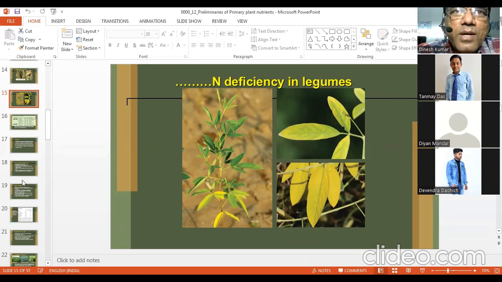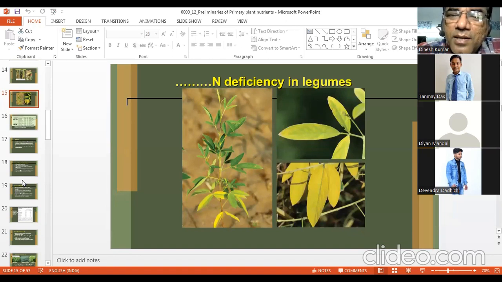For example, if our soil is poisonous, having some toxic things, they can affect rhizobium growth, or any soil factor, any climatic factor that affects the growth of rhizobium or formation of nodules will affect nitrogen fixation. So if nitrogen fixation is less, then the legume will suffer from nitrogen deficiency. Also during the initial period, at least for 1 month, they need external nitrogen. They are not able to fix nitrogen initially. It takes time to form the nodules.